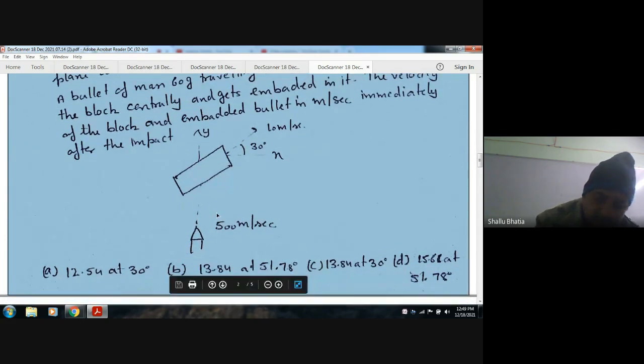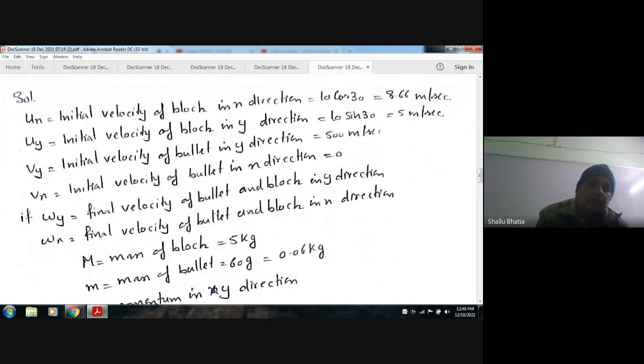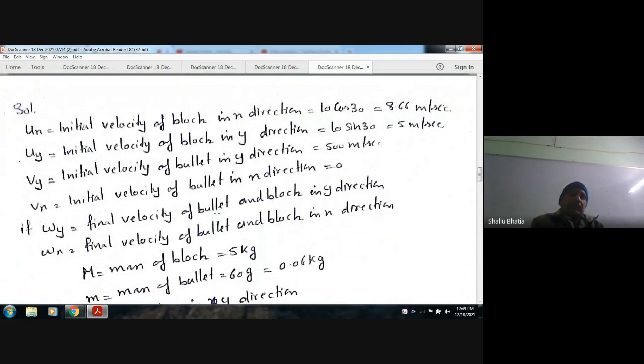Now let Wx and Wy be the final velocities of the bullet and block in the x and y directions.